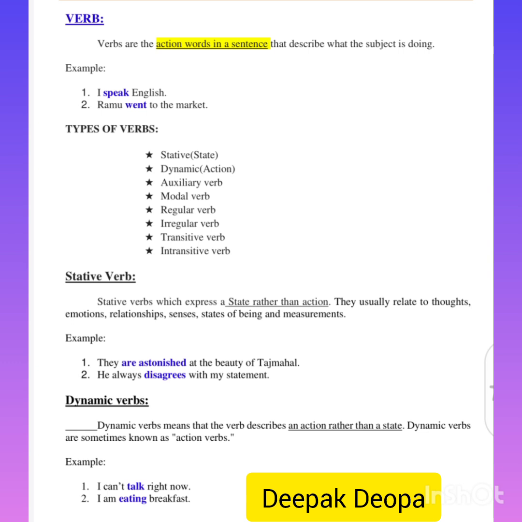Dynamic verbs. Dynamic verbs means that the verb describes an action rather than a state. Dynamic verbs are sometimes known as action verbs. Example: I can't talk right now. I am eating breakfast.